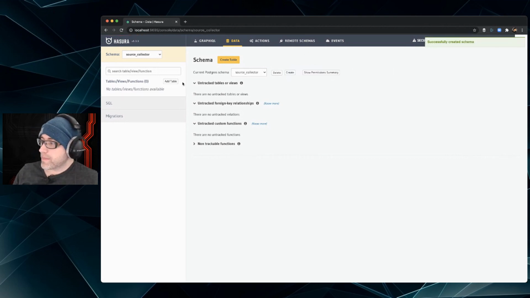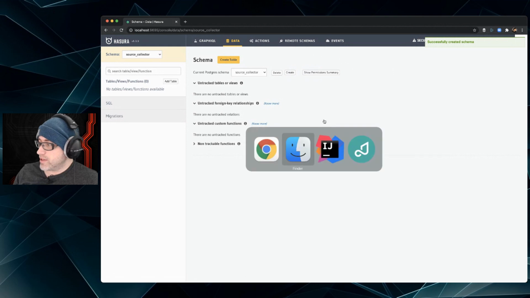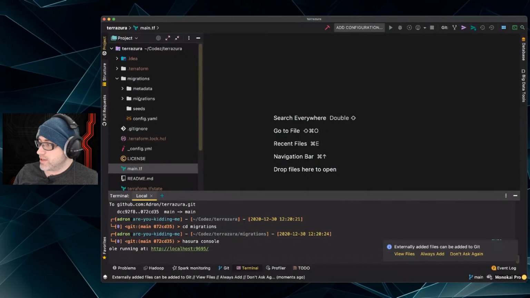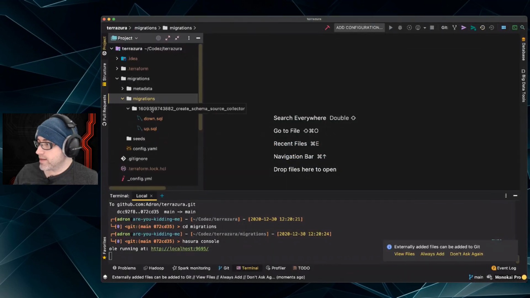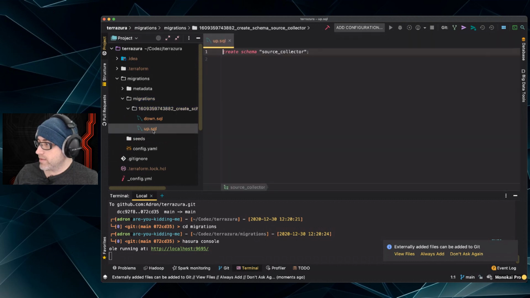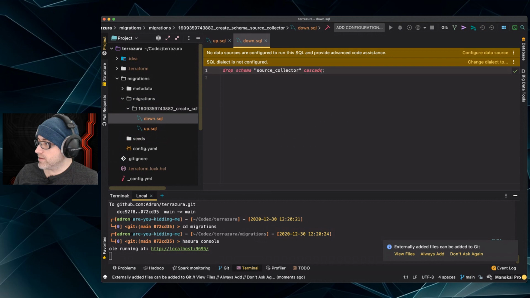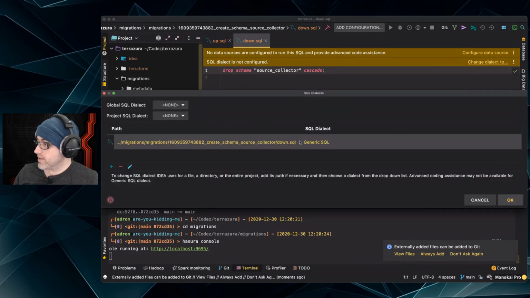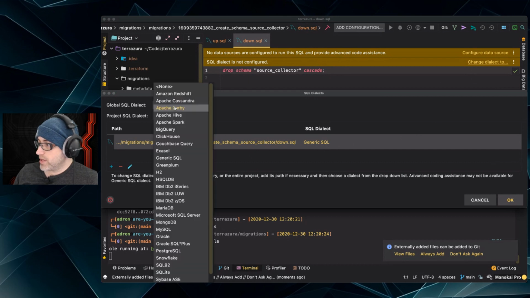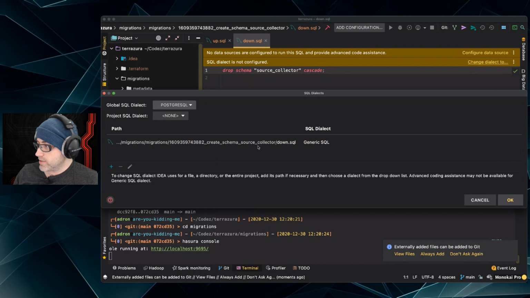There we go. Now, let's take a look in IntelliJ and note migrations now has a migration in it. The up is create schema, source collector. The down is cascade down, okay? So let's change the dialect in our IDE to global dialect of Postgres.